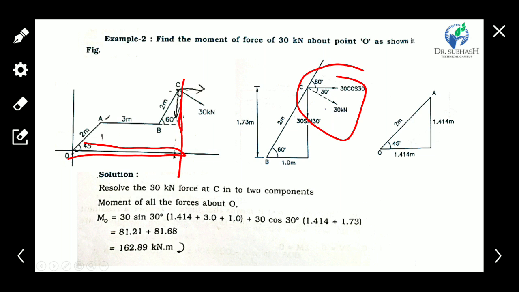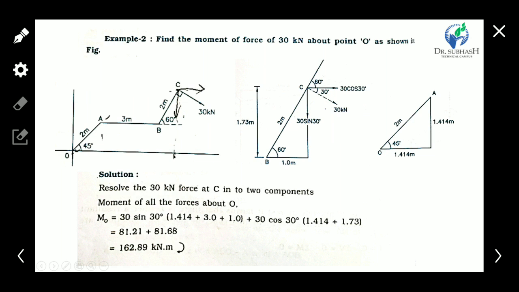So what can we do? We resolve this force into two components, horizontal and vertical, as shown in the figure. Now we can easily get the perpendicular distance of the vertical component and the horizontal component. This type of force moment is calculated by resolving it into components and finding all the component moments.